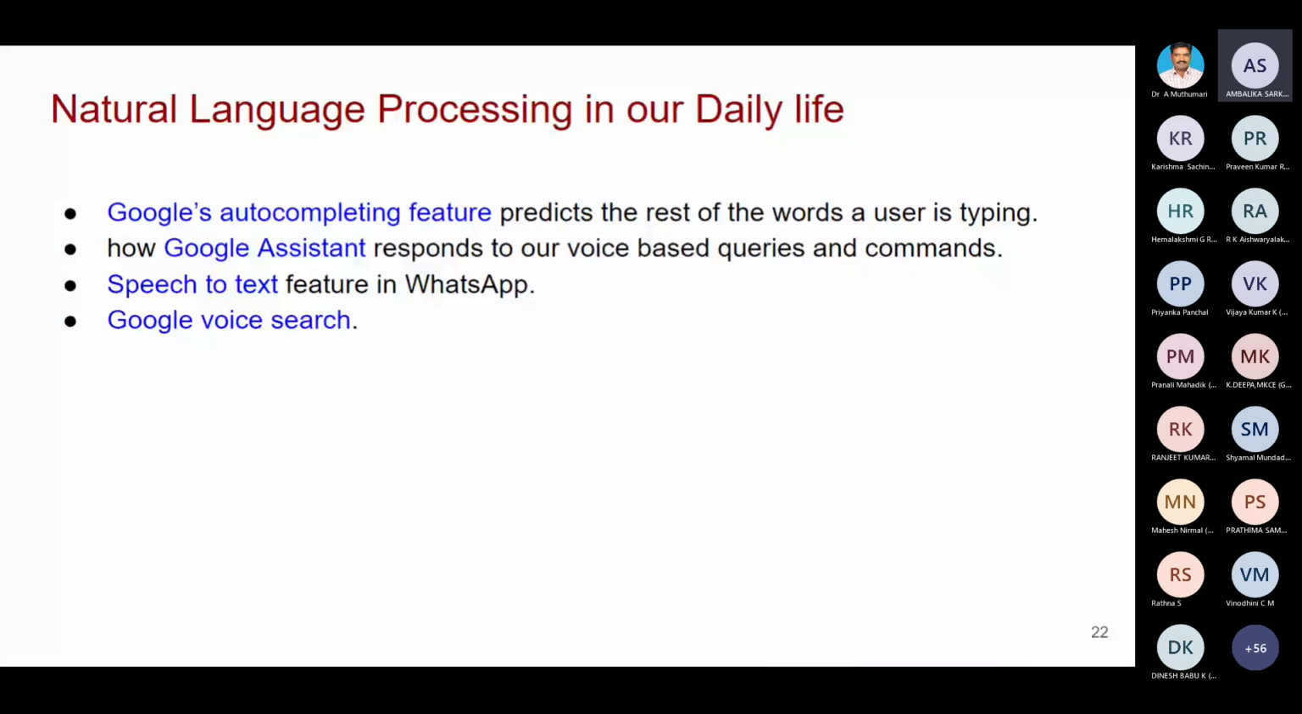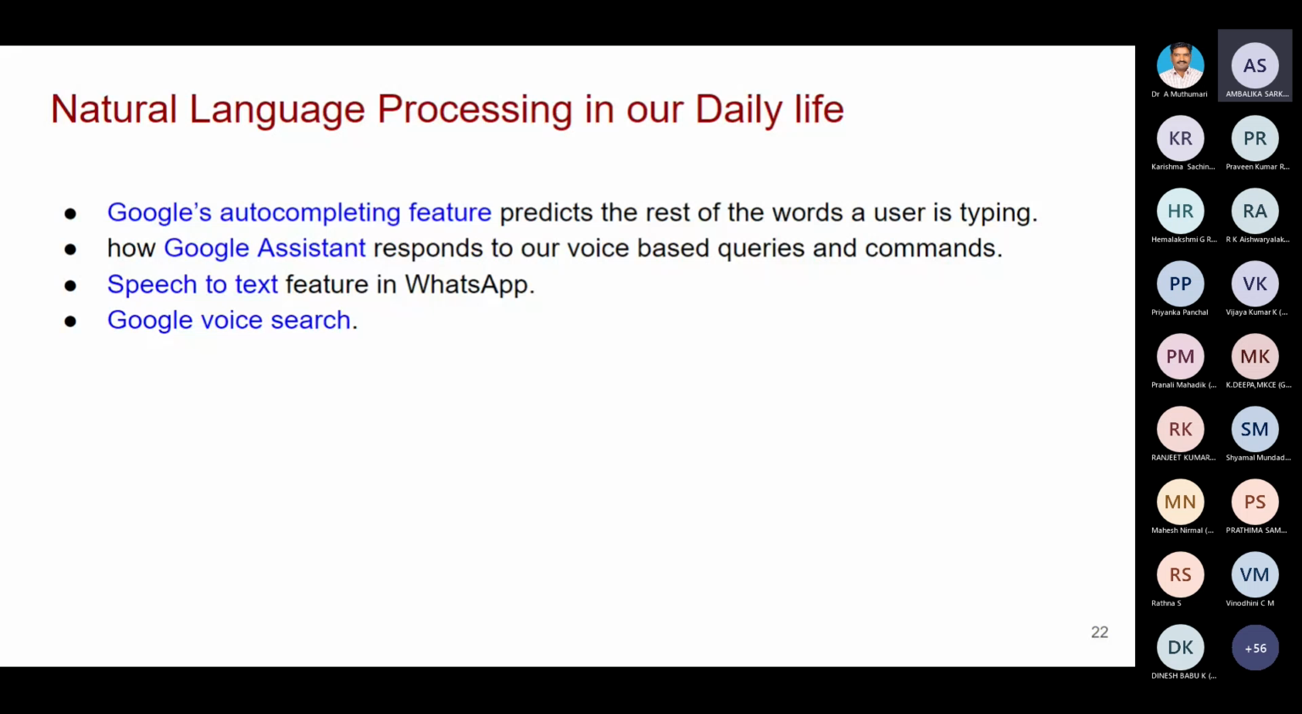In our daily life, we are using natural language processing, that is Google's auto completing feature. When we draft our mail, automatically, if I say "looking forward", it is completing the sentence. Is it right? Google is completing the sentence. So Google's auto completing feature is enabled whenever you are drafting the mail. Then Google Assistant, like Alexa, all other things. Siri in iPhones, Siri, Alexa, Cortana, all these things are responding to our voice-based queries and commands. This is coming under natural language processing.